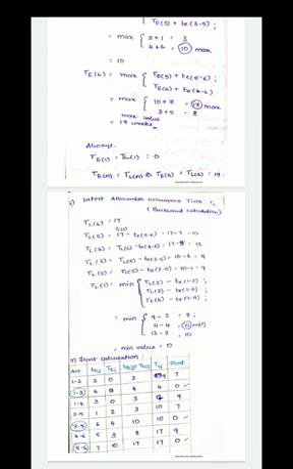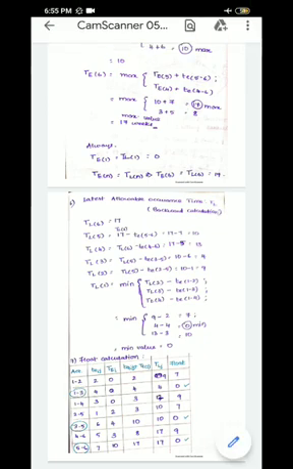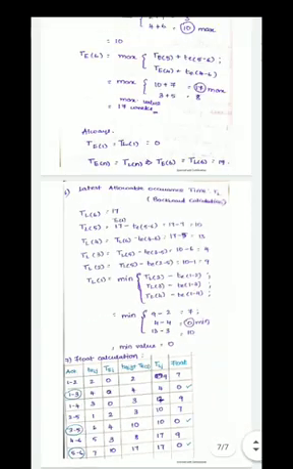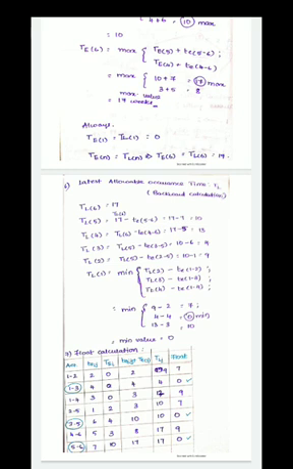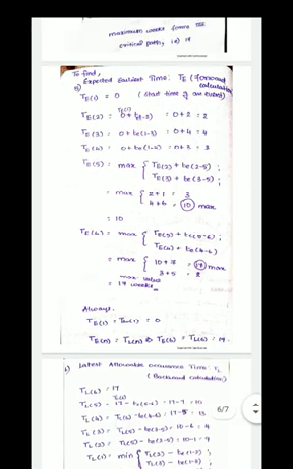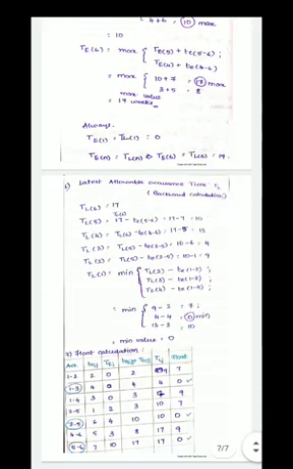Now next one is the last, float calculation. So as I told you before, in float calculation, when you calculate the float, the critical path values will be 0. So here 1 to 3, 3 to 5, 5 to 6. These values are 0. Okay, let's check out how to calculate this. So TEIJ is nothing but the estimated time. Okay, so what is the estimated time? These all times. Okay, just rewrite on this table.